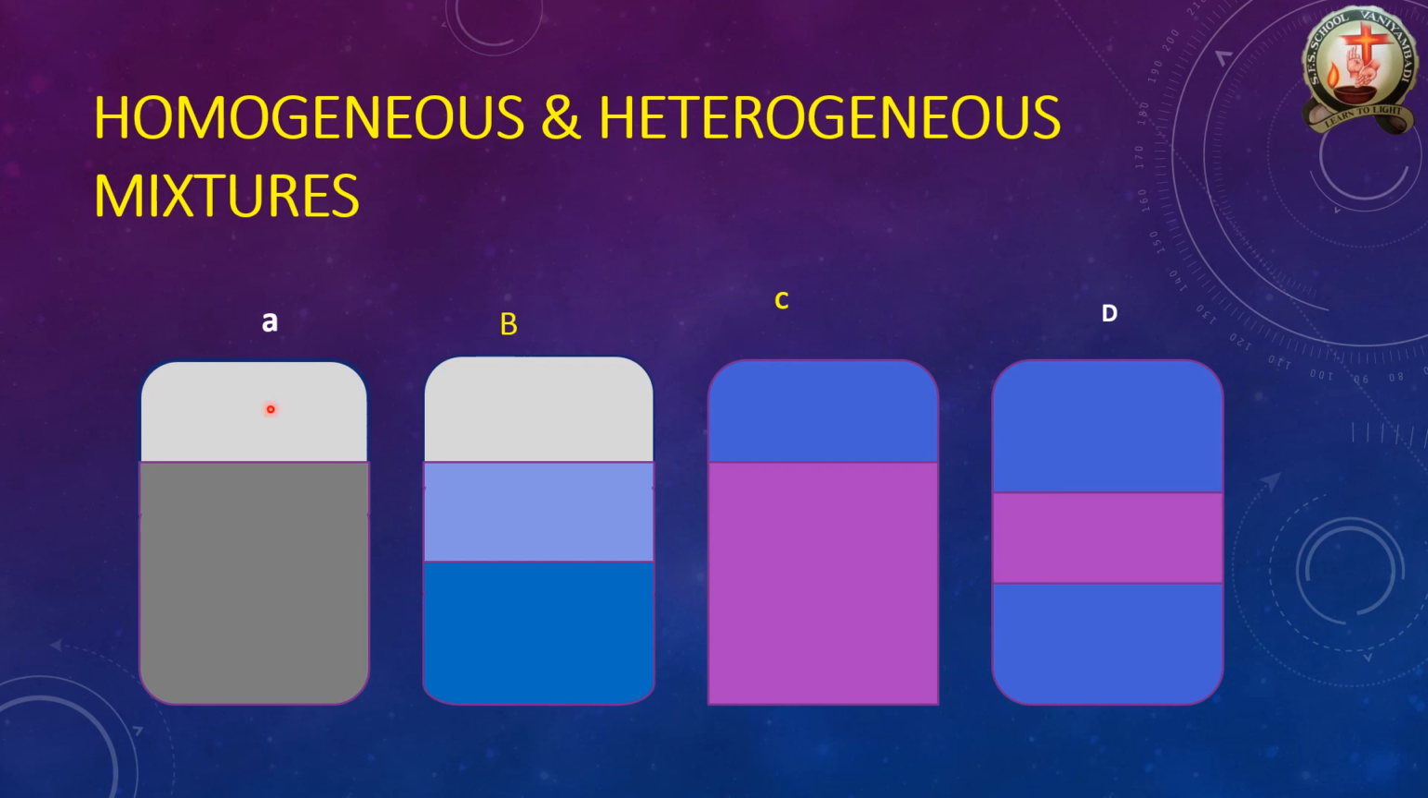Suppose you take A, which is one beaker. A beaker is containing one type of solution. Is there any separation? No separation. No separation is there. So A is called homogeneous. A is called homogeneous. See, B is also the same size beaker.